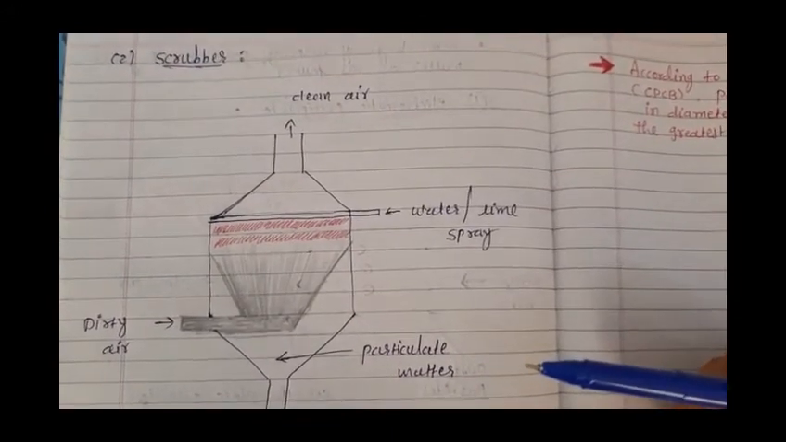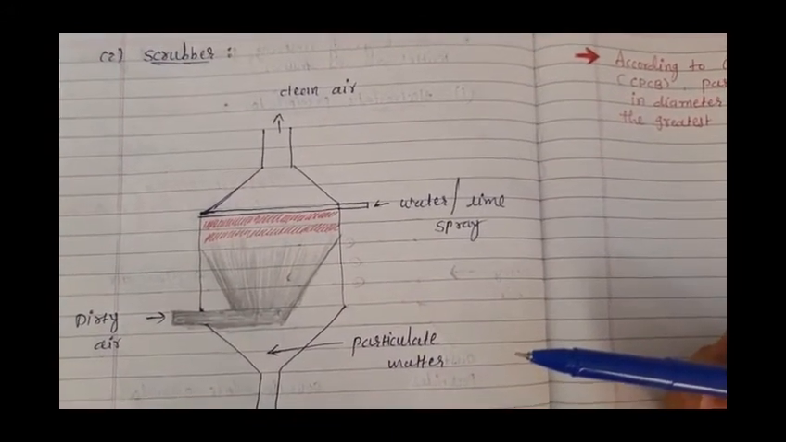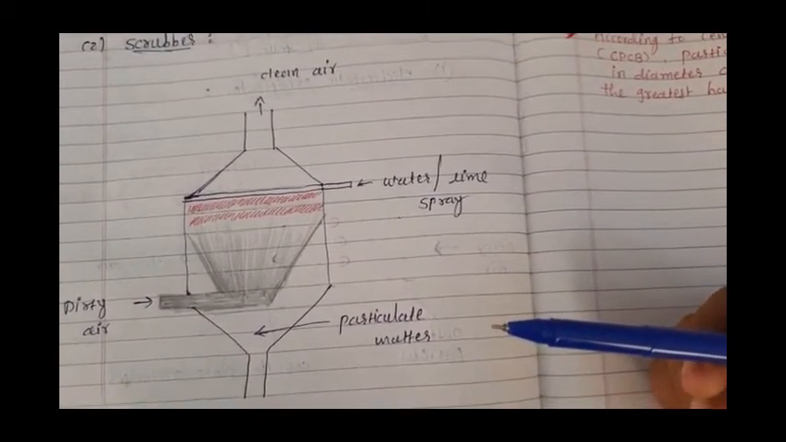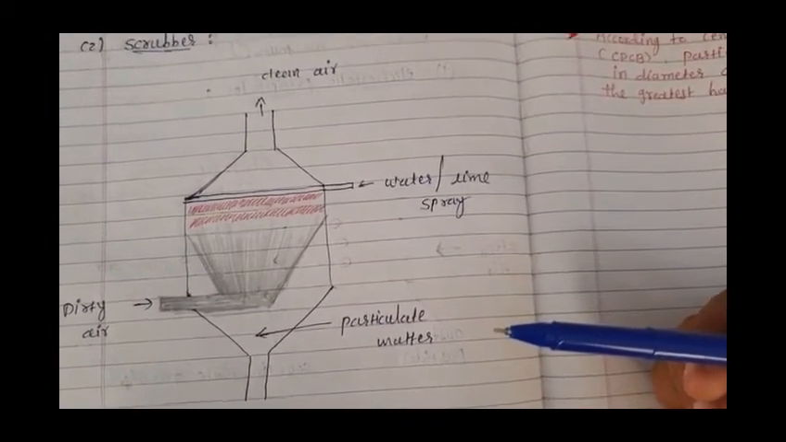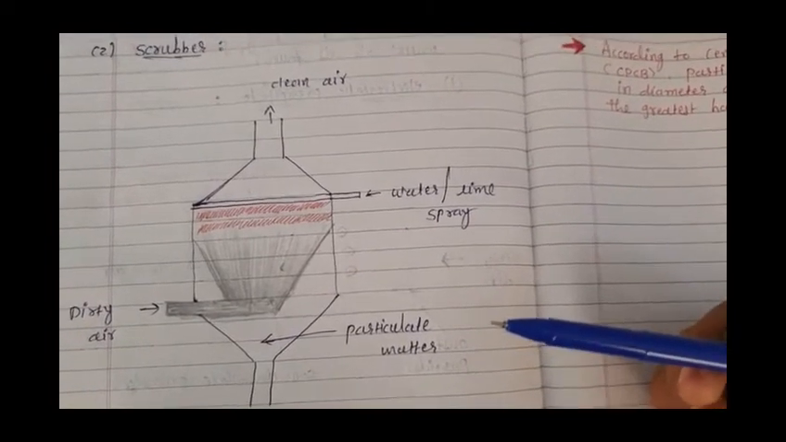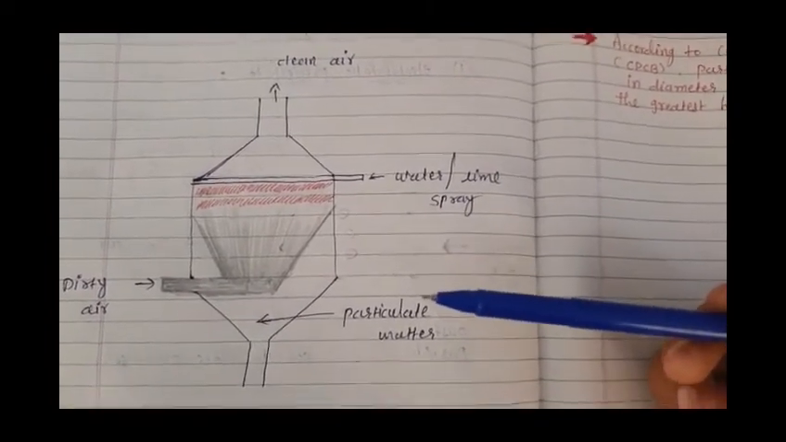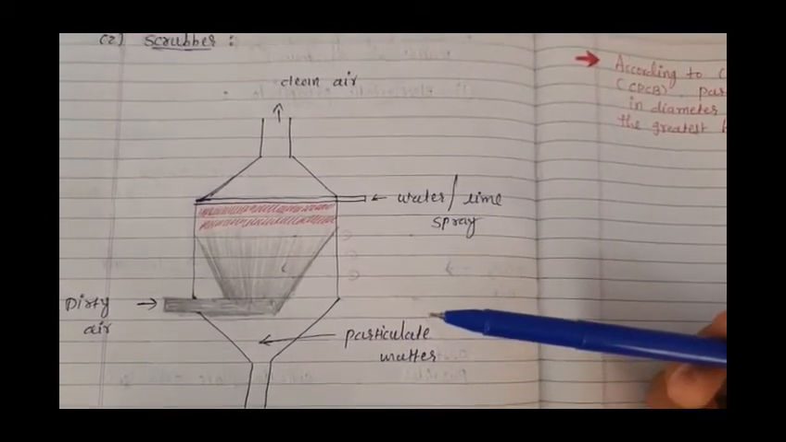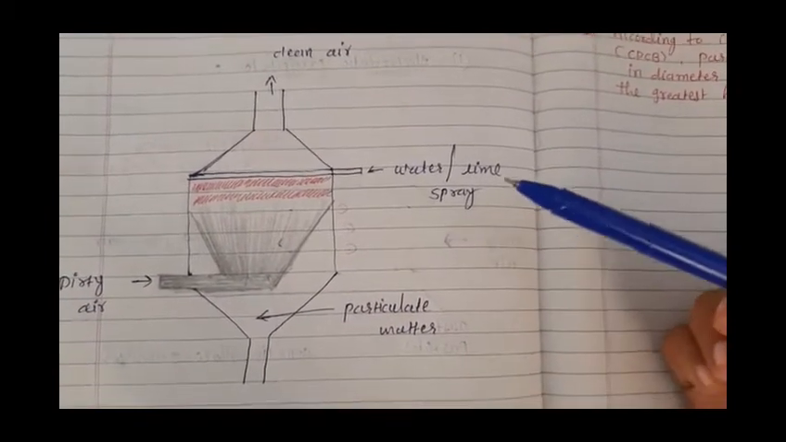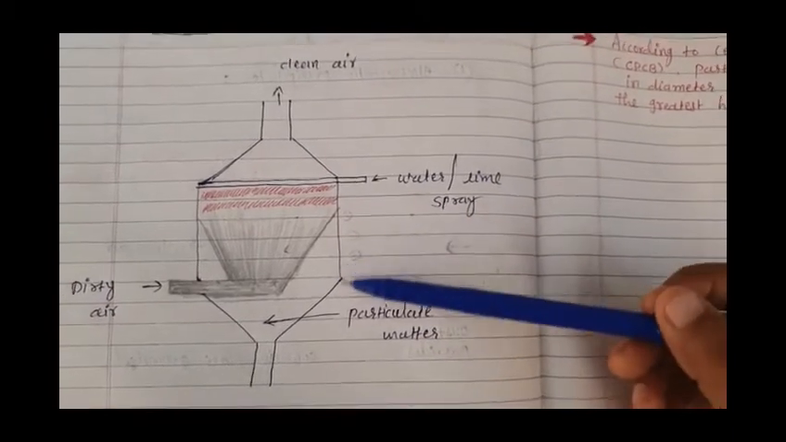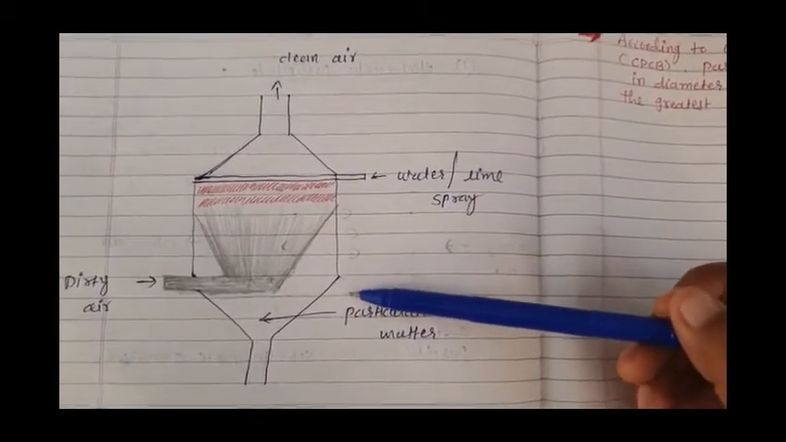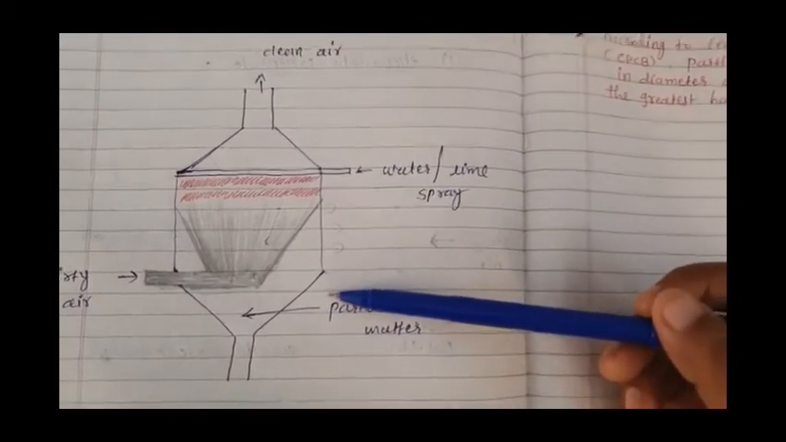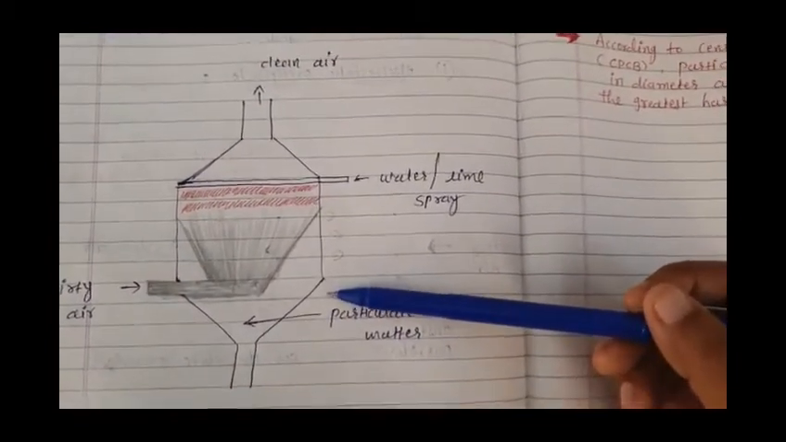Okay, now the second technique is scrubber. In this technique we can remove gases like sulfur dioxide, which is very harmful for human health. So that is why it needs to be removed before releasing to the environment. This process mainly works on gaseous material, especially sulfur dioxide. Okay, now what will happen in this process?